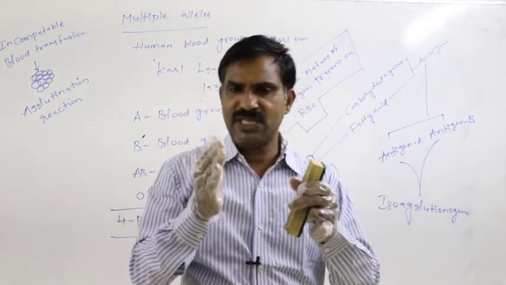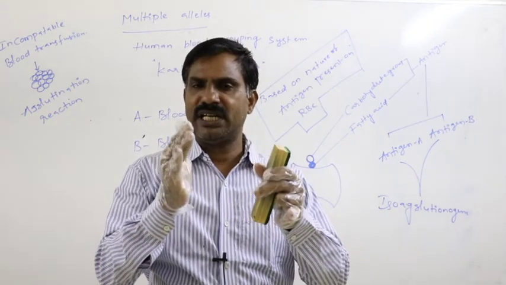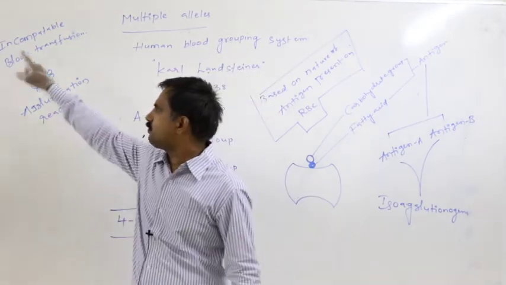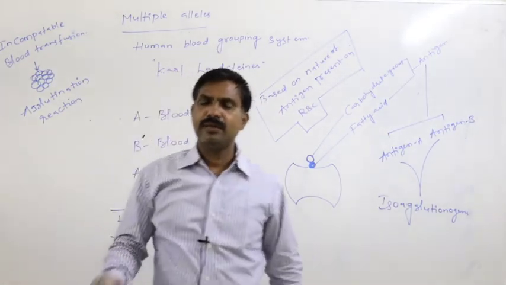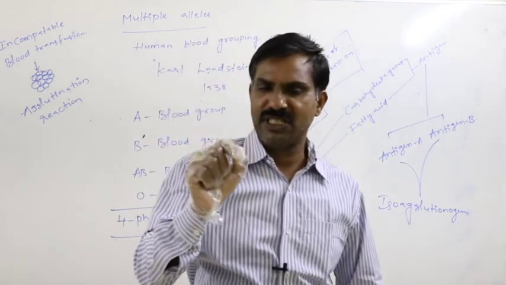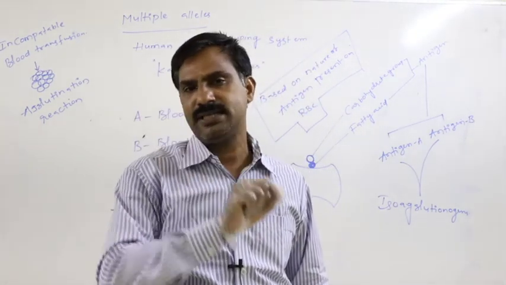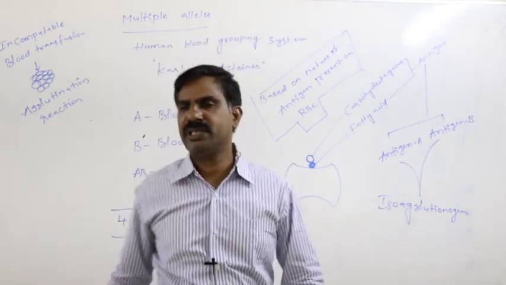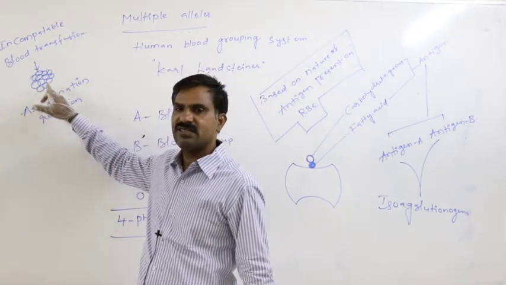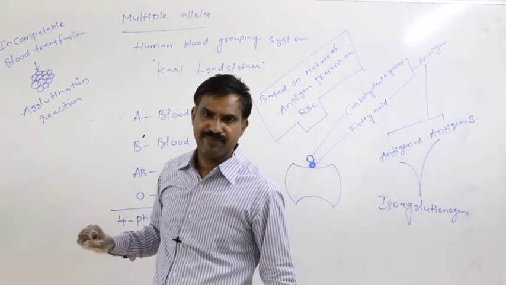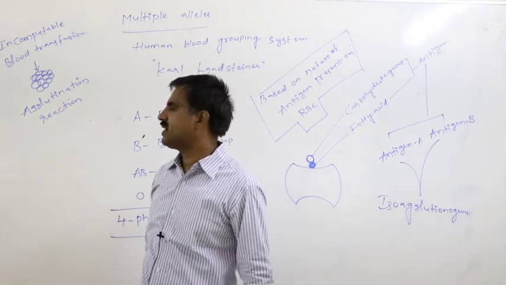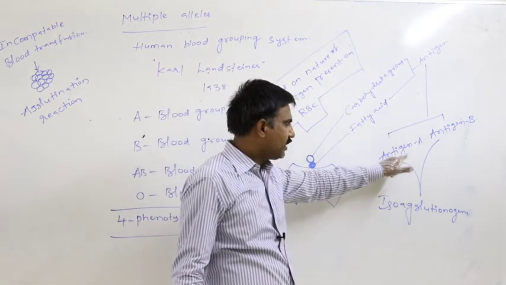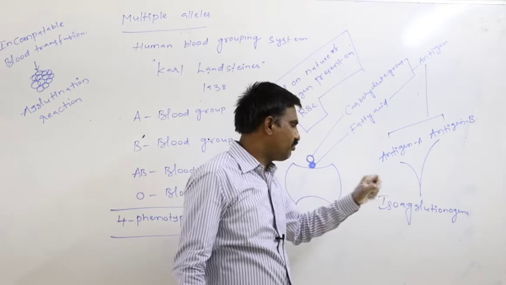Between two matched persons, blood is transfused; that is compatible. Incompatible blood transfusion is nothing but, between the unmatched blood grouped persons, between two different blood grouped persons, if blood is allowed for the transfusion, definitely the RBC cells get clumped in the recipient's body. That kind of reaction is said to be the agglutination reaction. Then why do we say antigen A and antigen B are